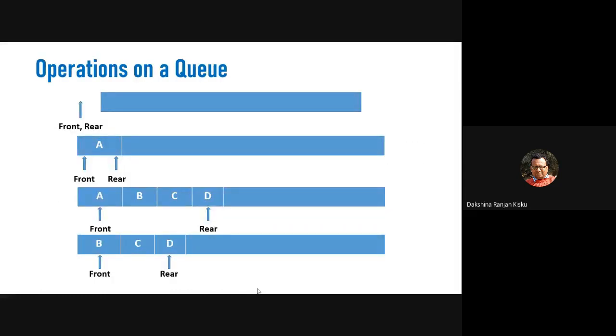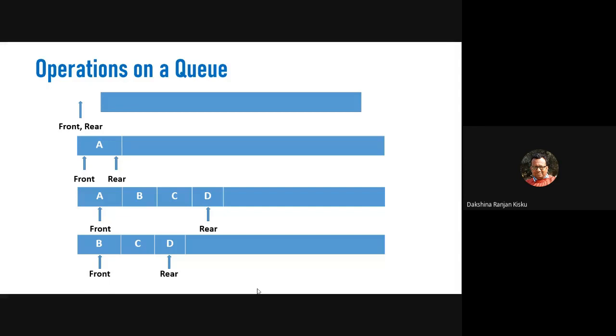Now how these operations are performed, let us consider there is an empty queue. Initially the queue is empty and the front and rear will be found to be -1. So -1 means that initially the queue is empty.